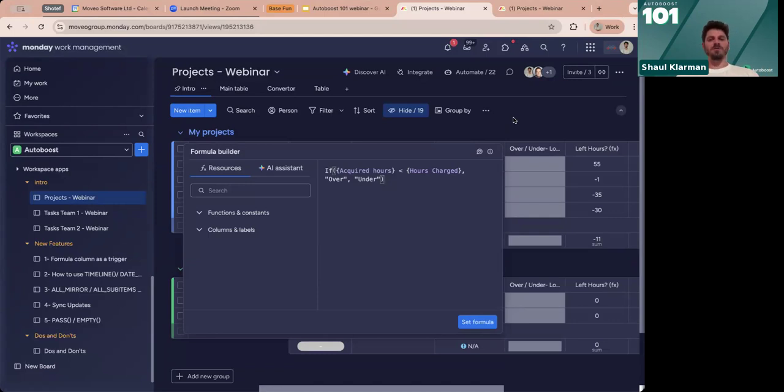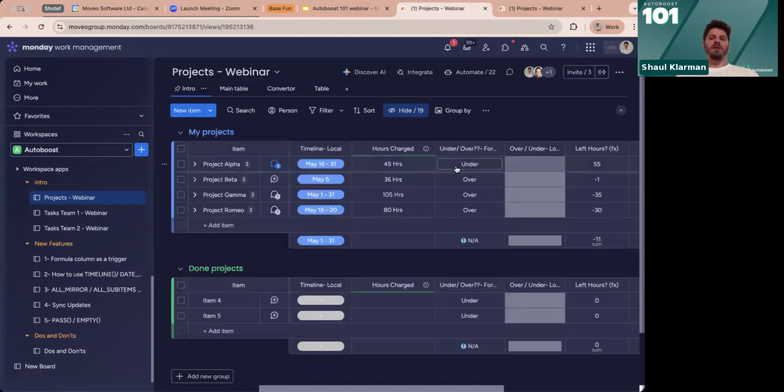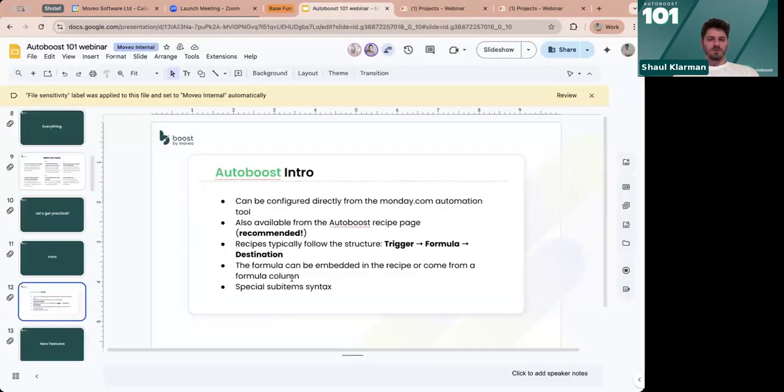Why do we like the formula columns from the board? Because we can do all the testing and all the stuff that we want to see here. We can see that it works and then just place it into Autoboost. So it saves us a bit of time in the configuration part. Okay. So this was the formula can be embedded in the recipe or come from a formula column. We've touched on this. And we also have a special sub-item syntax for Autoboost.